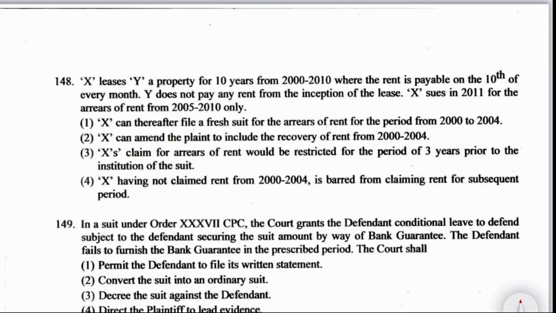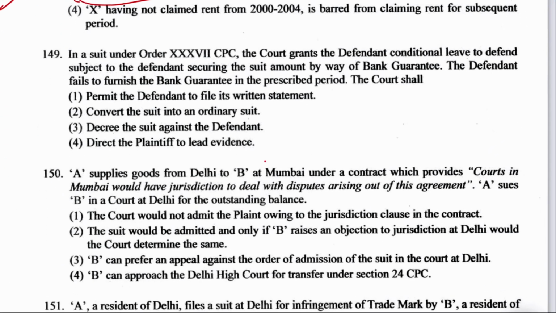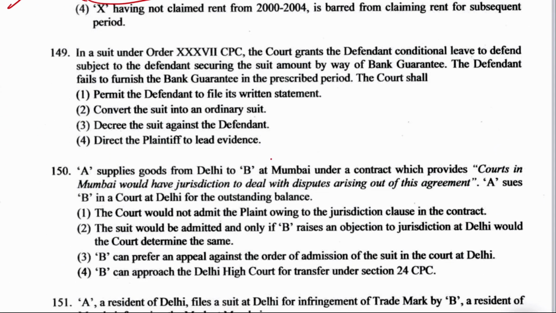Or option number 4, X not having claimed rent from 2000 to 2004 is barred from claiming the rent for subsequent period. Well, this is mentioned under Article 52 of Limitation Act. Okay, and according to that article, the right option becomes option number 3. X claims for arrears of rent would be restricted for a period of 3 years prior to the institution of suit. Next is question number 149.